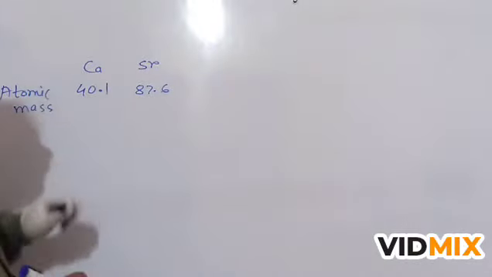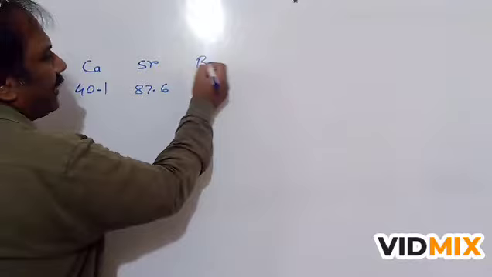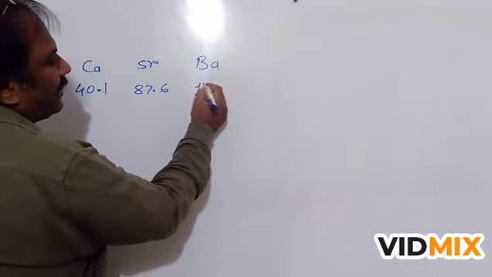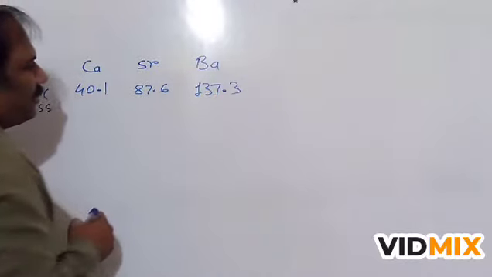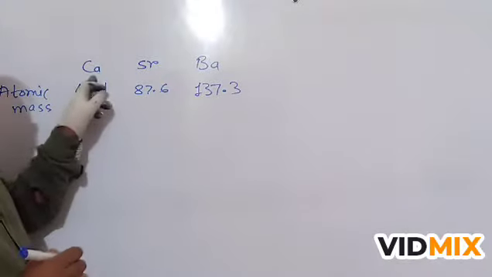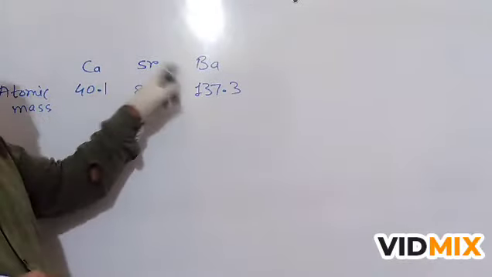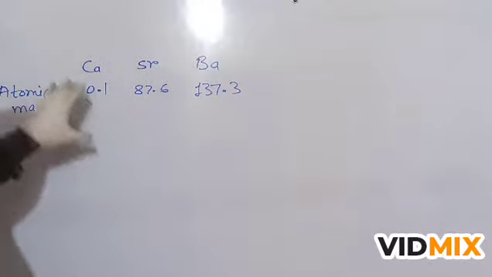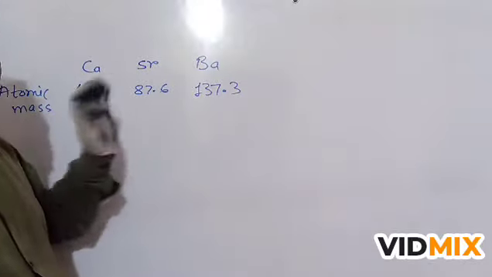Then the next element is barium, whose atomic mass is 137.3. So these three elements are chemically similar, and they are arranged in the increasing order of their atomic masses.